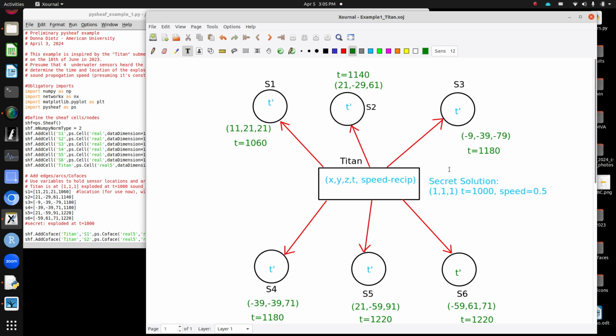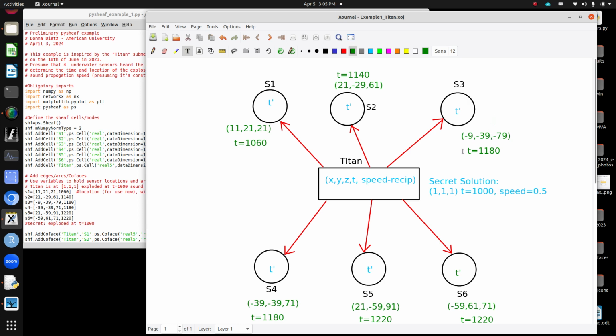And along these red lines, I'm going to put a function that says, in terms of these variables x, y, z, t, and the speed reciprocal, the 5 variables, so 5 dimensions, if I have that, I can predict at what t hat, I just put t prime, but it's like t hat, that's the predicted time at which that pulse should arrive, given that I actually know the location where each sensor is.